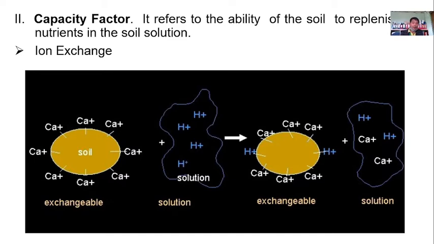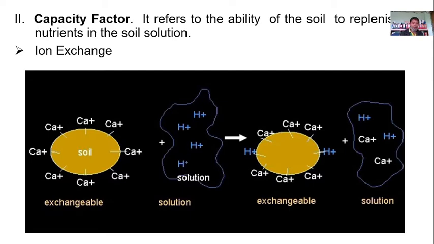So, for example, if one nutrient element has been taken in by the roots of the plants, then these cations which are present in the exchangeable form or in the exchangeable site of the soil colloid will replenish what has been taken in from the soil solution. That is what it means by the capacity factor, or that is what you call the ion exchange.